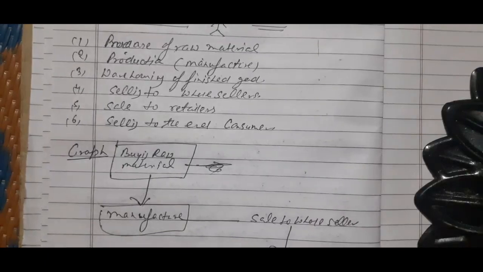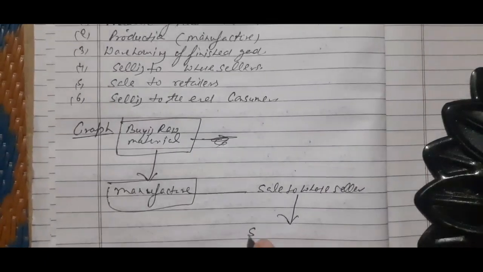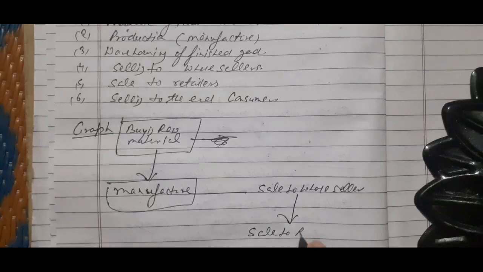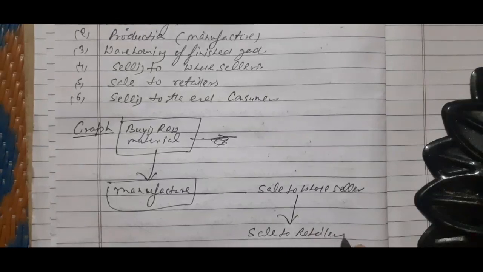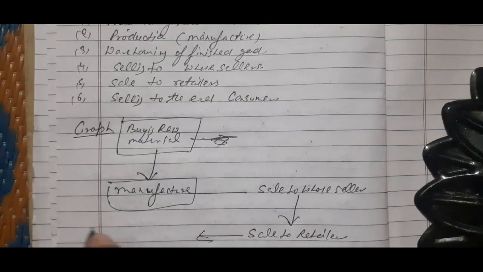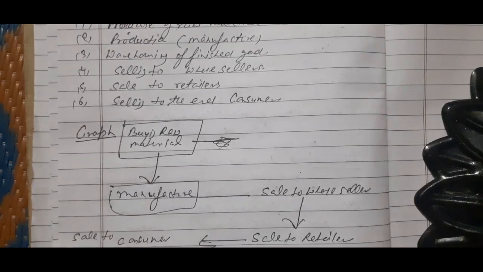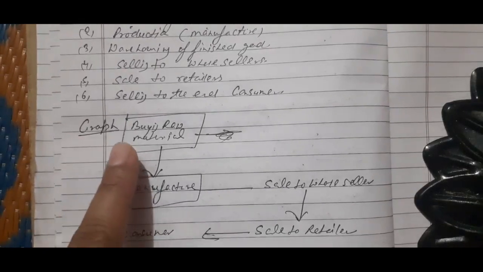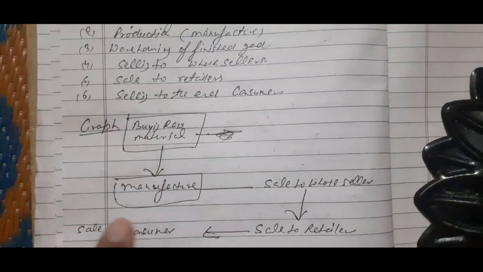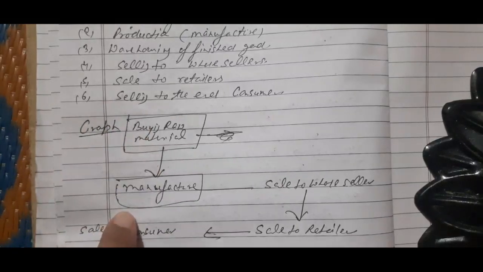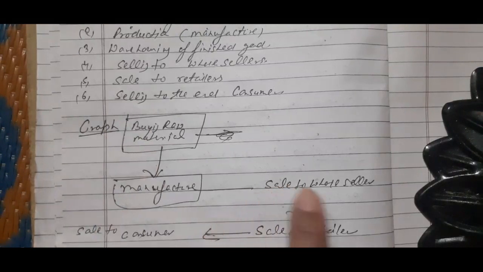Next stage will be sale to retailer, and at the end sale to consumer. Okay, so according to the graph, first the producer has purchased raw material, after that the manufacturing, and third